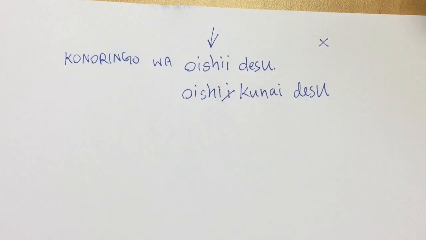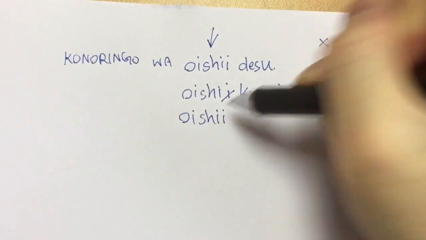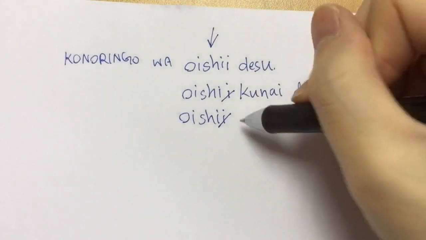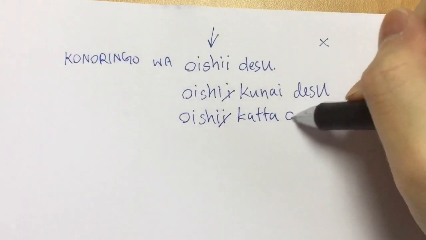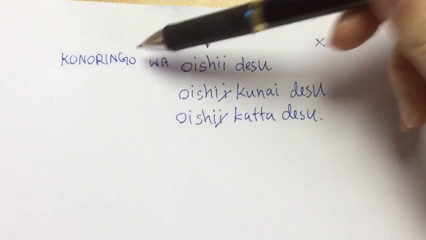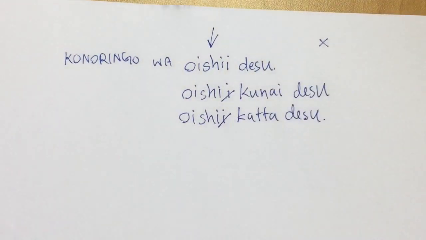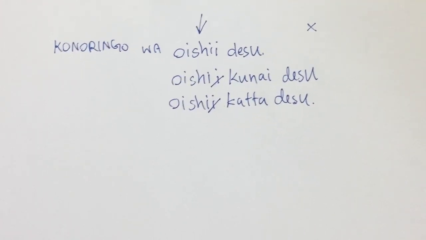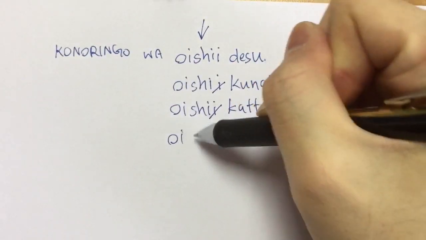Now we change into past. We have the word おいしい. You cut off the い and add かった. おいしかったです。This apple was tasty. This apple was delicious. And then the last form is past negative. おいしい.